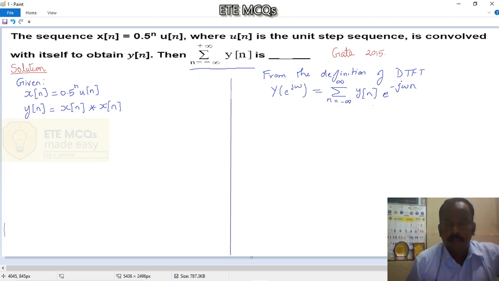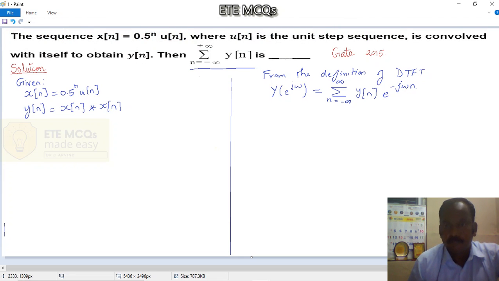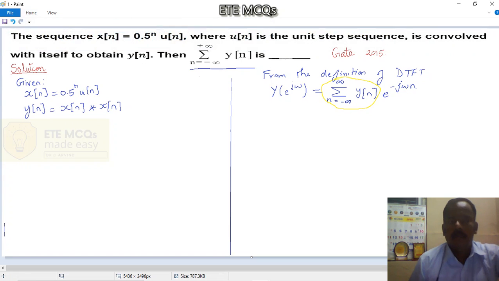Now you can very well notice that the definition in itself contains this particular part which we are supposed to find actually. That is, this part is the one that we are supposed to find. It is very well implicit in the definition. Okay. So let us first take the DTFT of this given signal.